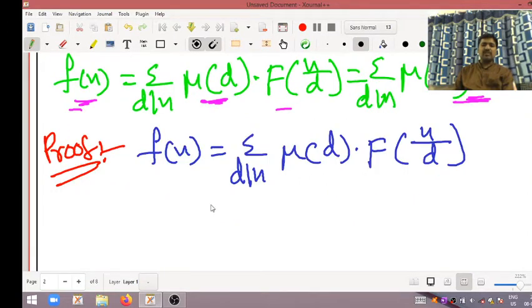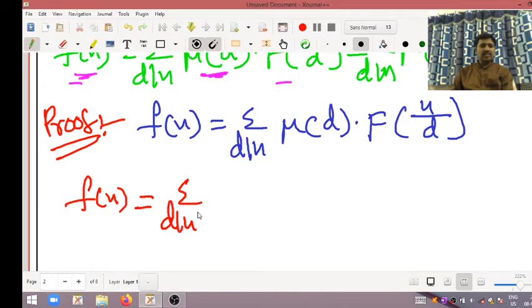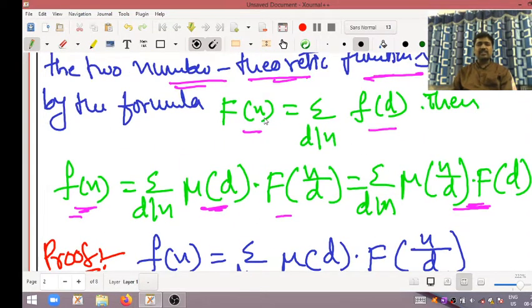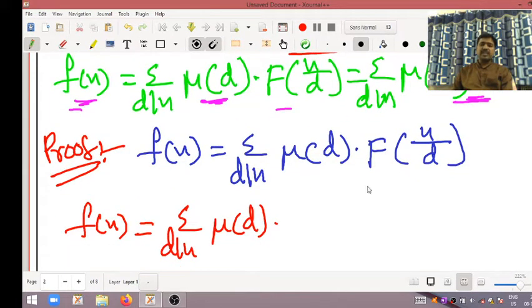This one I am writing as small f of n. Write it as it is: summation d divides n Mobius of d into, according to the given function, capital F of n means summation d divides n small f of d. So within it, replace n by d.